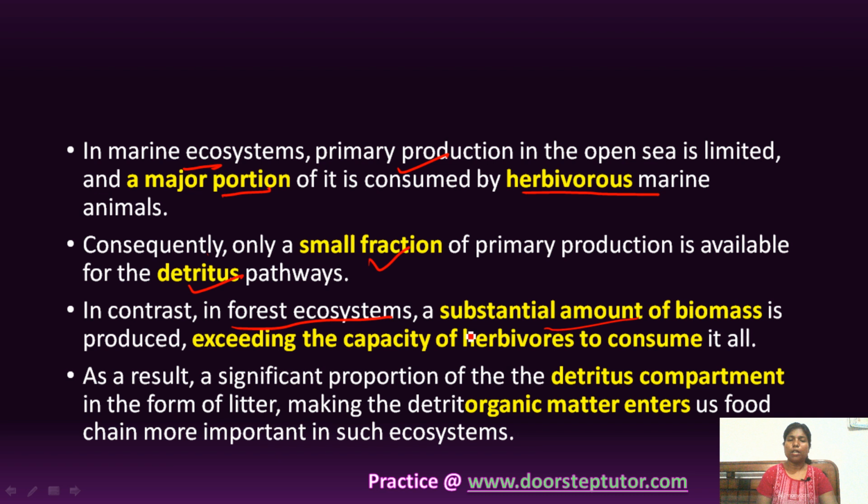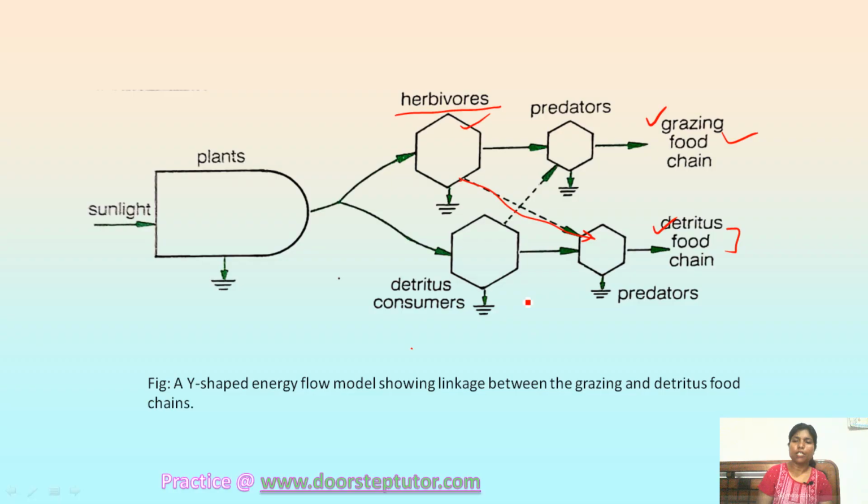Now there is one more model. This model shows that the grazing food chain and detritus food chain are interrelated because their components are interconnected. For example, herbivores, a component of the grazing food chain, are interconnected with other components of the detritus food chain. Similarly, the detritus consumer is connected with the predator of the grazing food chain.